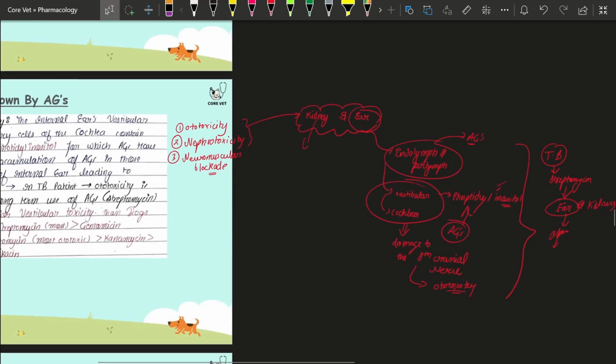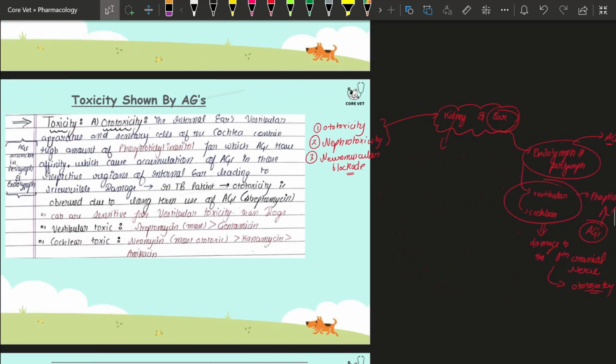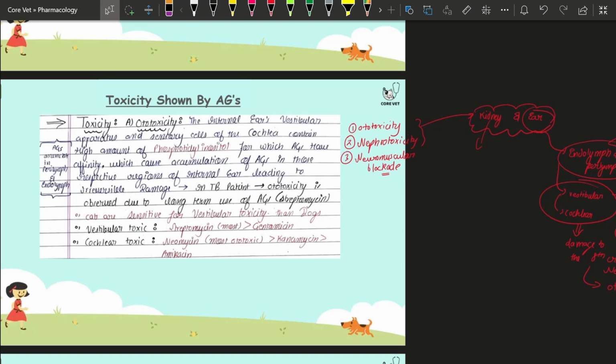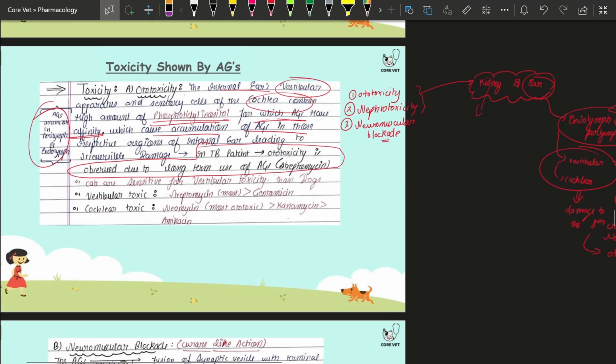Similarly, in your kidney also there is phosphatidyl inositol. I'll discuss it later. I had discussed the mechanism of accumulation: majorly it is accumulated in the perilymph and endolymph of the internal ear, in the vestibular and cochlear apparatus, as they contain phosphatidyl inositol, for which the aminoglycoside has affinity. I had told you about the case of the TB patient. If we talk about cats, cats are more susceptible to aminoglycoside toxicity as compared to dogs. Note this point.